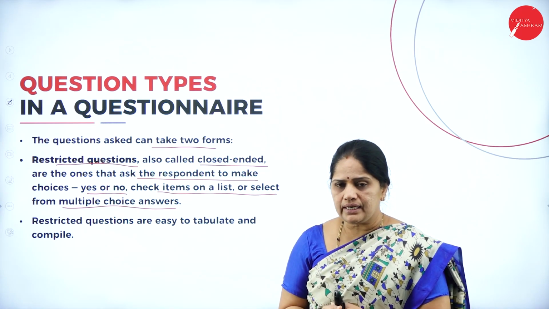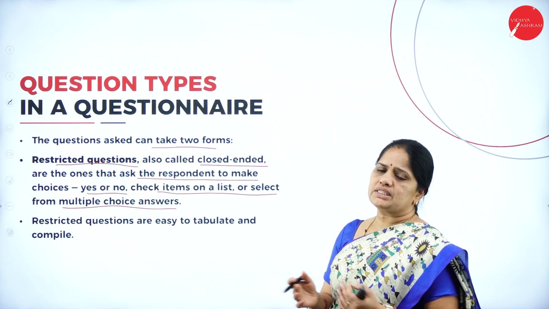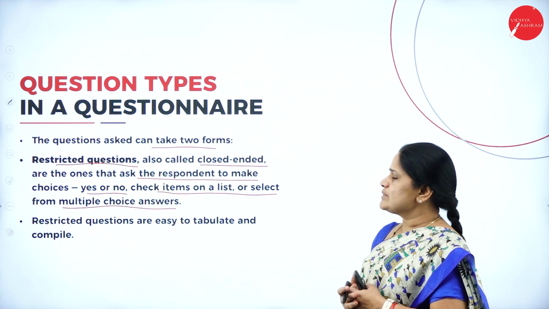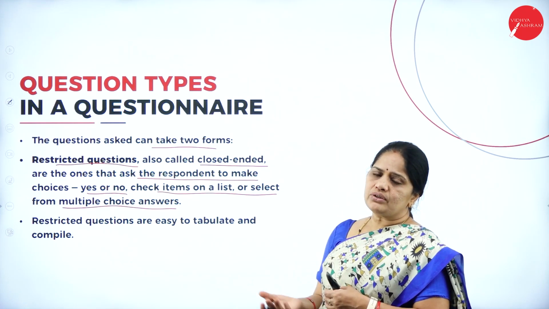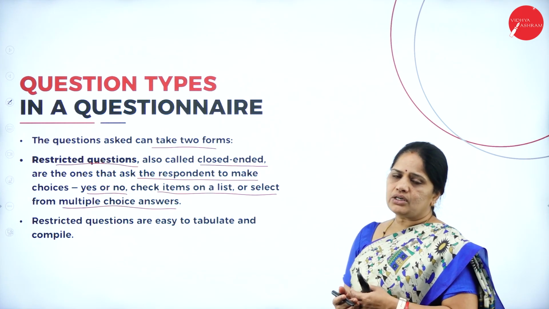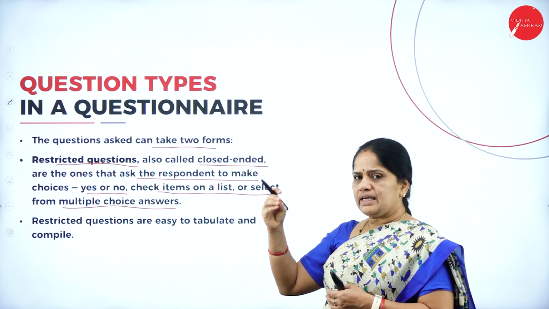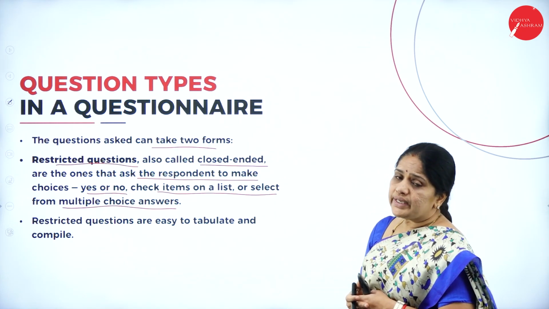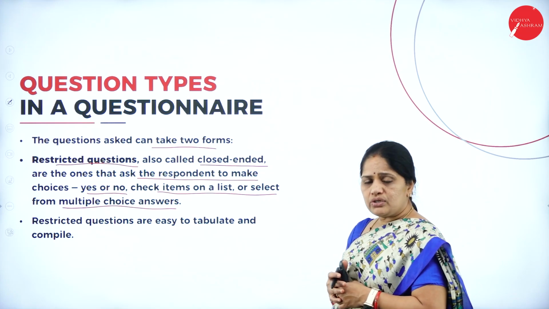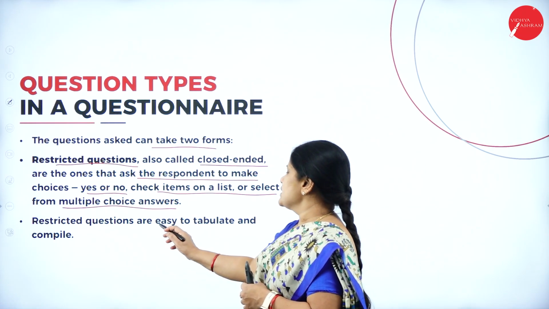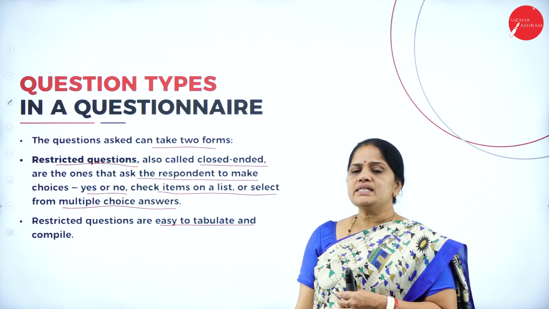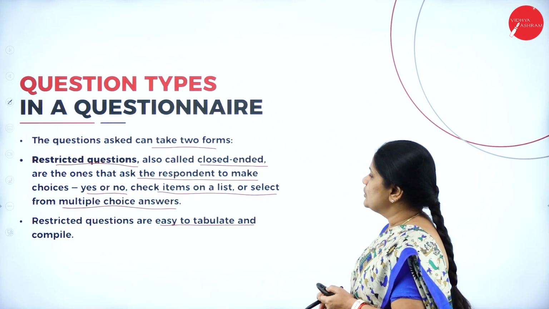Suppose he has a master degree, then he will click on master degree of any combination. It may be MBA, MCom or anything. So, with the help of items on the checklist, you will be able to collect the answers from him. Or regarding the age of that person, the date of birth will be mentioned and you will have to just select the year of birth. In this way, you will be able to collect the answers very easily and record them very easily. So, restricted questions are easy to tabulate and compile. When you have these restricted questions, it will be easy for you to tabulate and compile them.